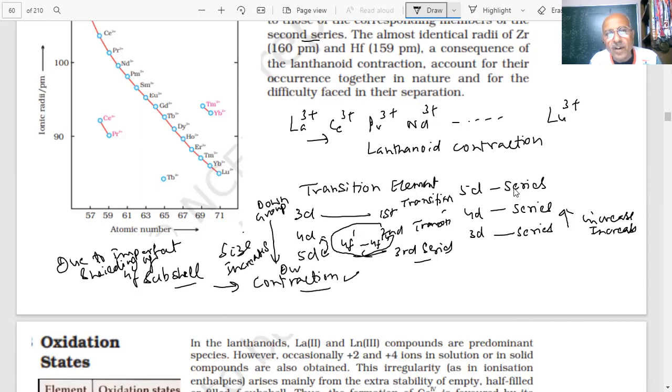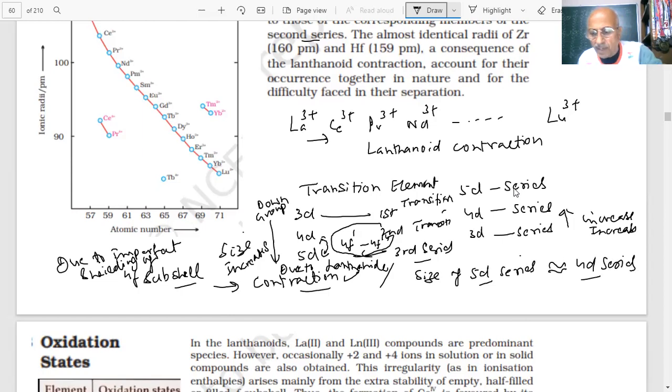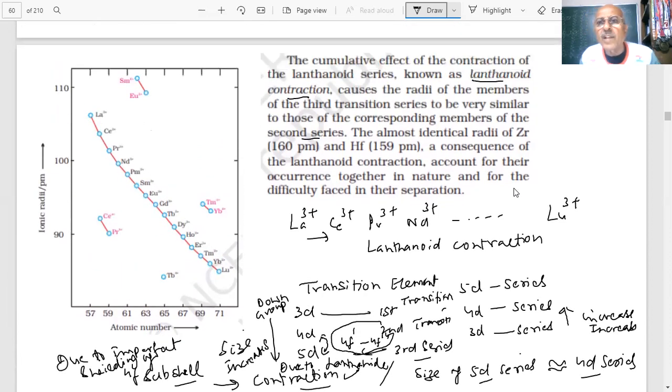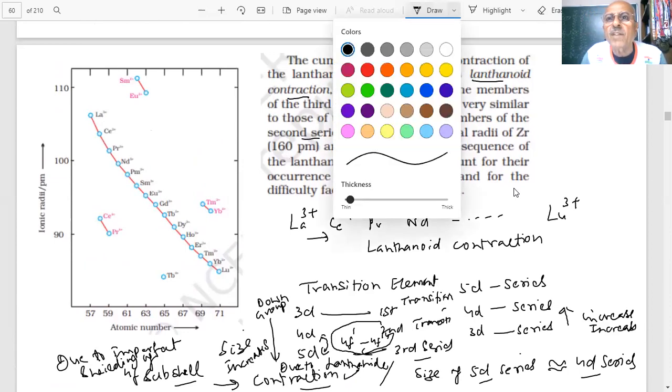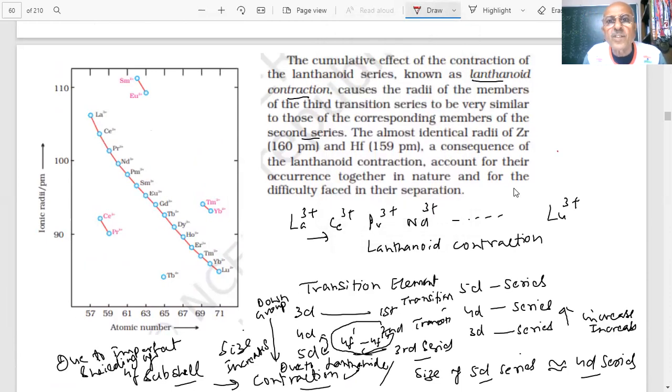Due to lanthanide contraction, the size of the 5D series becomes almost equal to the 4D series. Actually it should be more, but it becomes almost the same. So the radii of the members of the third series are similar to the corresponding members of the second series. This is an important point, a consequence of the lanthanide contraction.